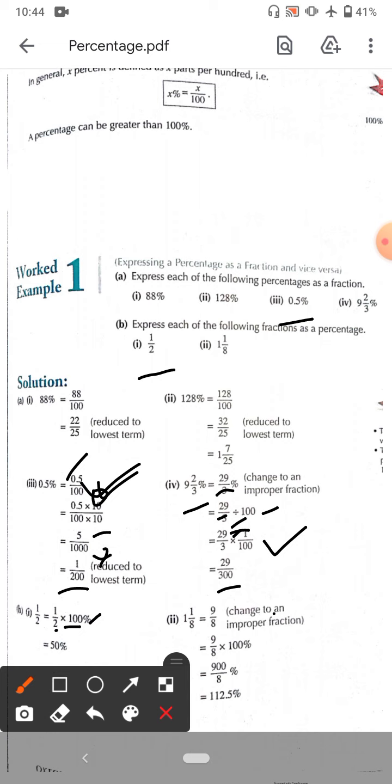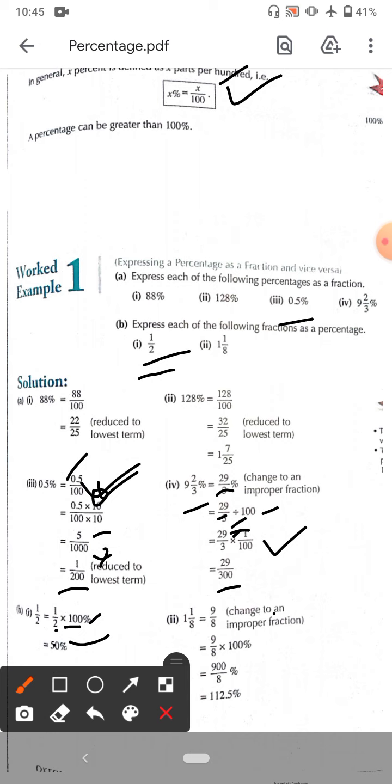So if x% is x by 100, then 100% is 100 by 100. It means you are multiplying by 100 and dividing by 100. So simply converting any fraction into percentage, you have to multiply it by 100%. To convert 1 by 2, multiply 1 by 2 into 100%, so this gives us 100 divided by 2, which is 50%, and the percentage sign still remains as it is.